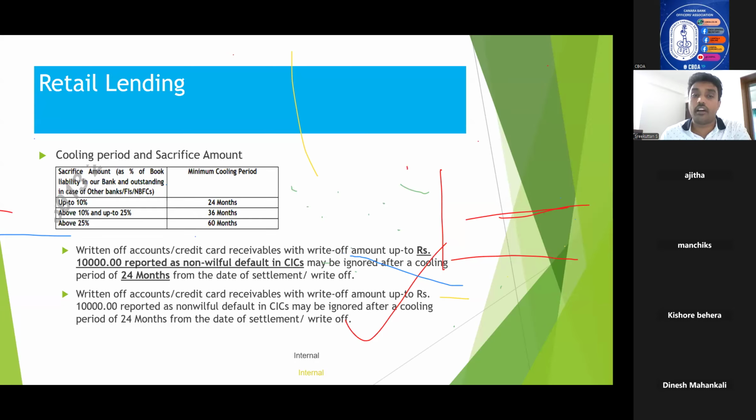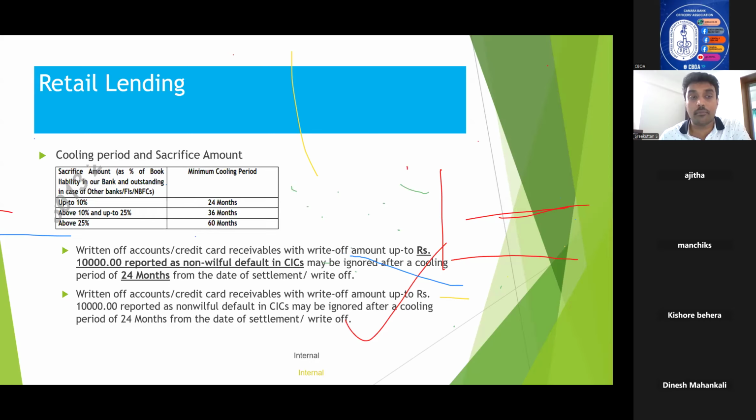Till 2024, there were no guidelines with regard to how a customer who has a write-off in their CIC score needs to be approached. So the bank has come up with guidelines in 2024 on what the cooling period and the sacrifice amount should be while considering loans to customers who have written-off assets.